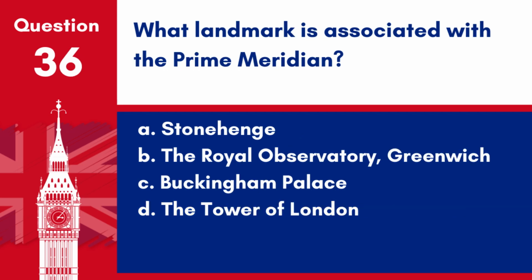Question 36. What landmark is associated with the prime meridian? A. Stonehenge. B. The Royal Observatory, Greenwich. C. Buckingham Palace. D. The Tower of London. Answer B. The Royal Observatory, Greenwich. The prime meridian, defined at 0 degrees longitude, passes through Greenwich, London.